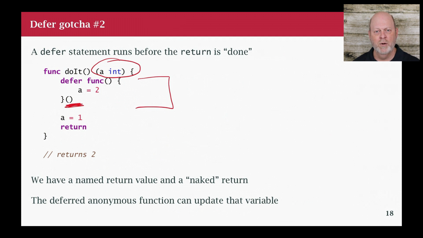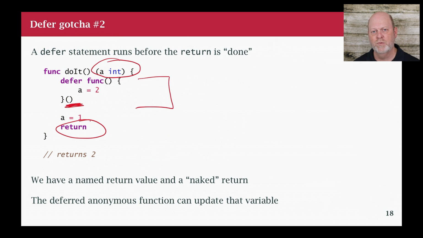When you do that, it also becomes like a local variable to the function, and you can assign to it inside the function. And if you do that, you can have what's called a naked return: a return statement that's not returning any value, and I don't need to because I named my return value. Now, this is not the best style, and I don't recommend it. I'm just showing that it can happen.